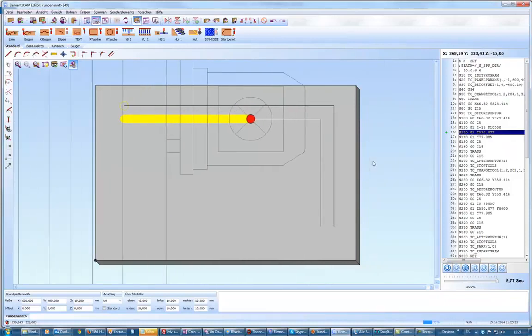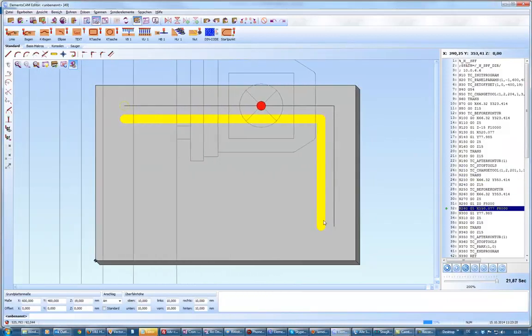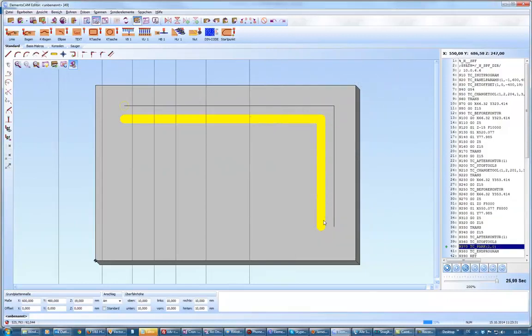Because the post-processor will work with the first cutter, and then he will use the second cutter, and therefore we have without much work maybe a very good result. With only one contour we can make several steps.